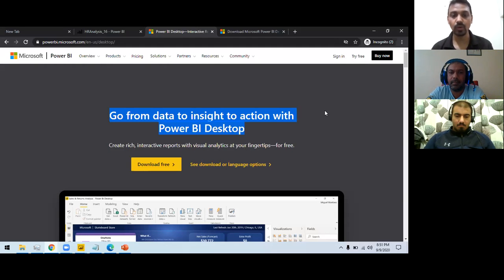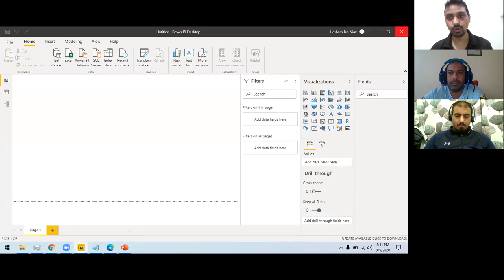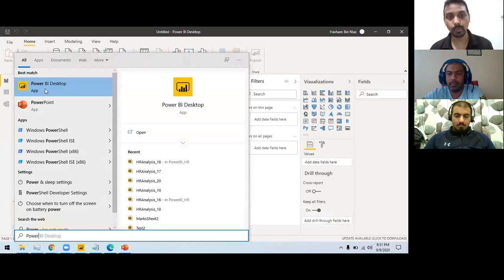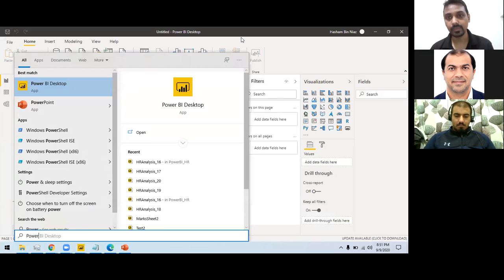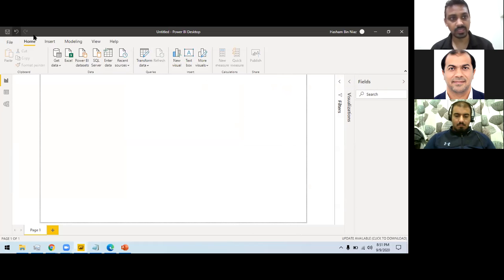We are going to develop an HR dashboard on Power BI Desktop. This is the desktop tool which I have downloaded. Once you install it, you will have this desktop app available. You open it and you have this blank screen. There is no data available here as of now. I have done nothing; this is a blank file.